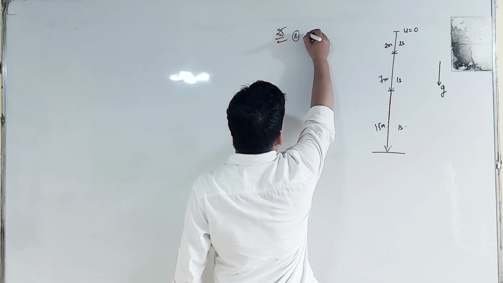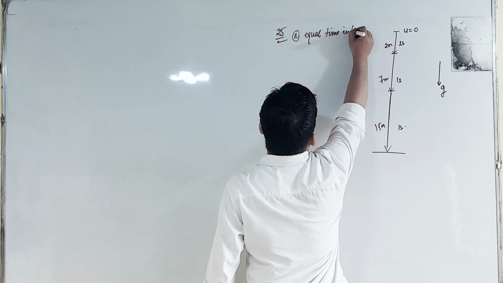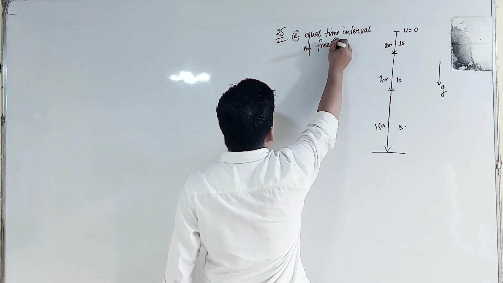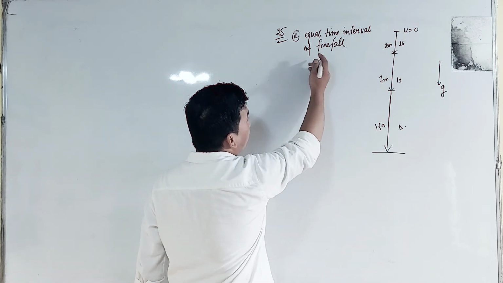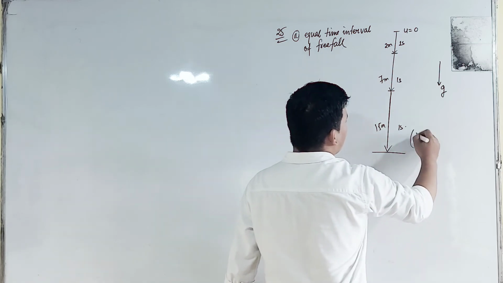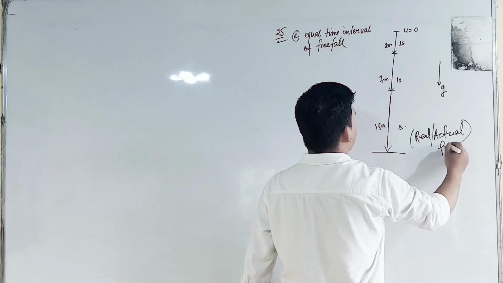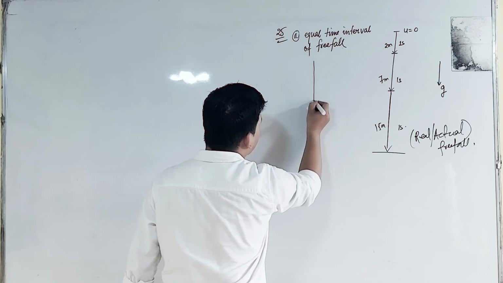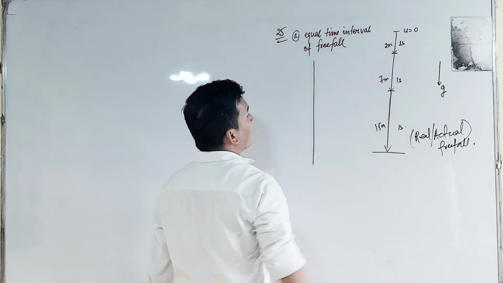When we ignore this representation, we will be taking two different conditions. Number A: equal time interval of free fall. We are not going to consider the actual free fall. We are going to take the equal time interval. See the equal time interval.